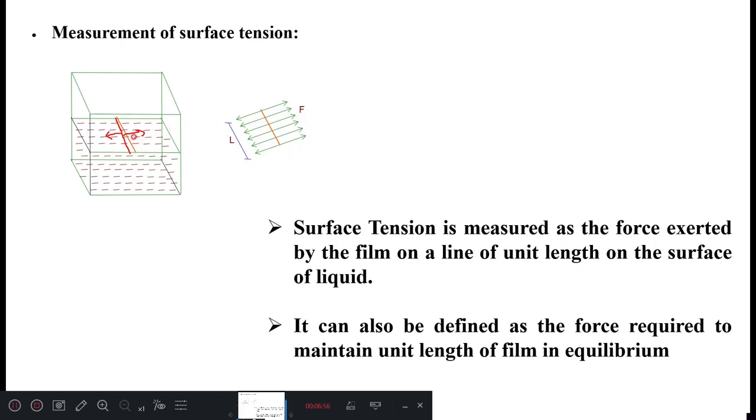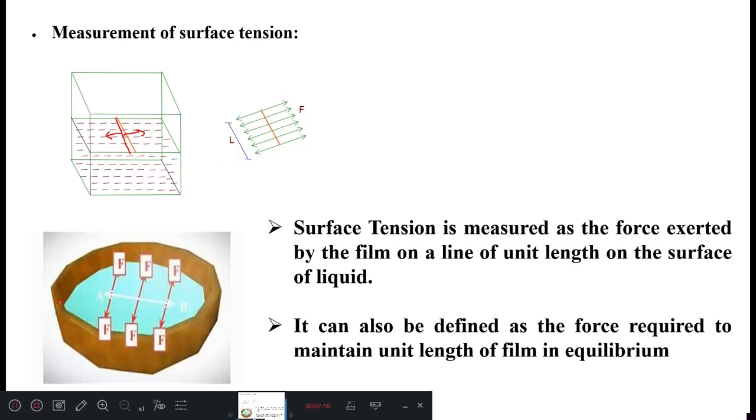Okay, so this is what we call the surface tensile force. It can also be defined as the force required to maintain a unit length of film in equilibrium. So if we draw the imaginary line, the force will be acting in the opposite direction to maintain this in equilibrium. This is what we call the surface tension. Look at this one. When a liquid is held in a container, if you draw a line AB like this, across this line the forces will be acting this side as well as this side. This is what we call the surface tensile forces.